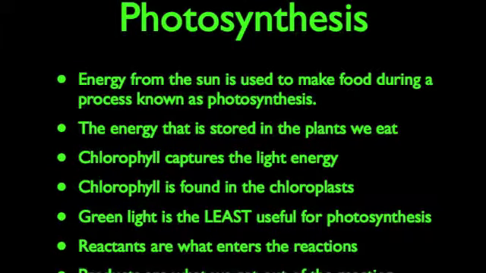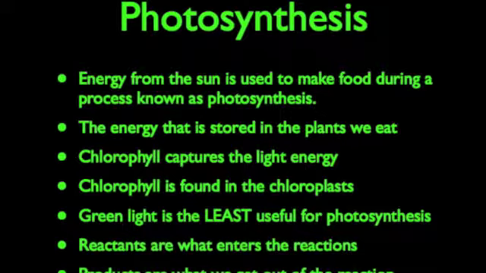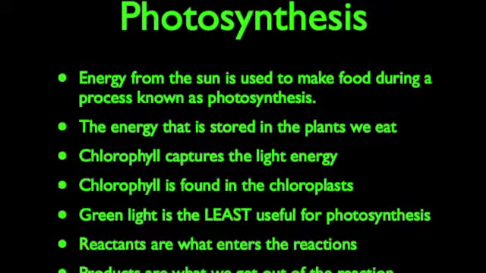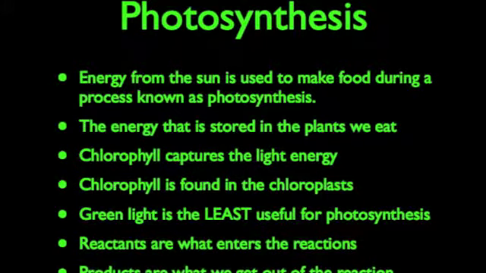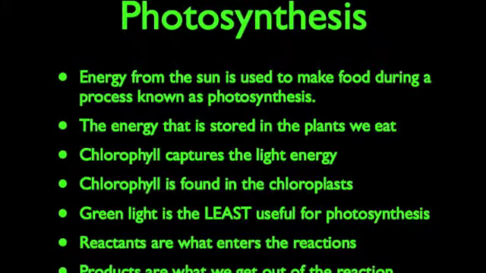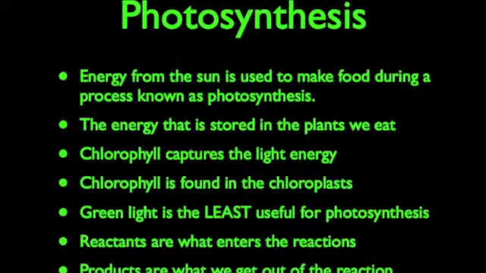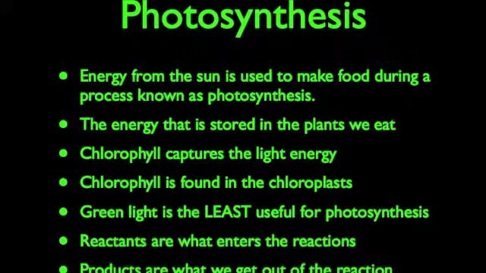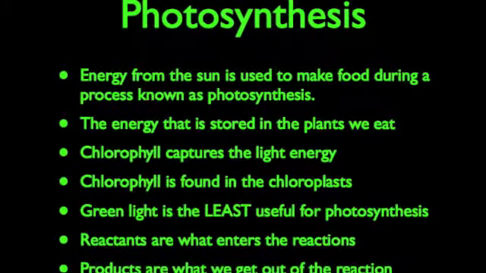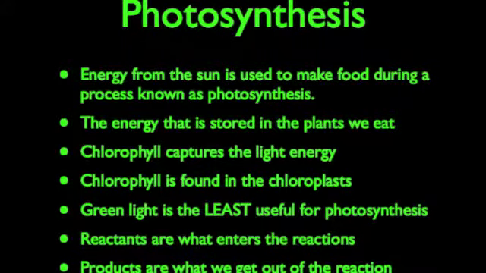The plant does not absorb these. Green light is least useful for photosynthesis. The other colors are absorbed and used. When green chlorophyll pigment decays in the autumn, the other pigments, red, yellow, purple, can be seen. This is what causes the colors in autumn leaves. Remember that reactants are what enters the reaction and products are what we get out of the reaction. So what are the products and reactants of photosynthesis?